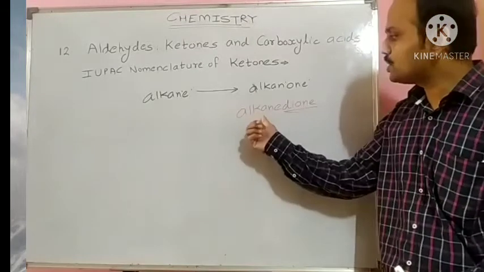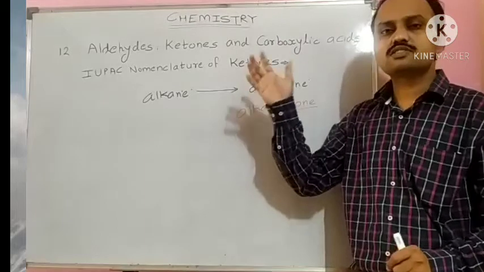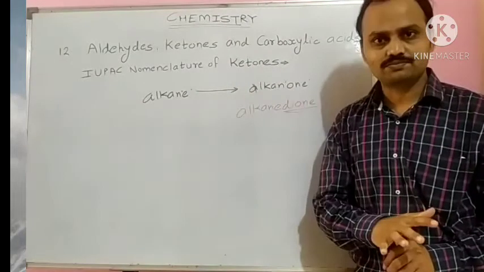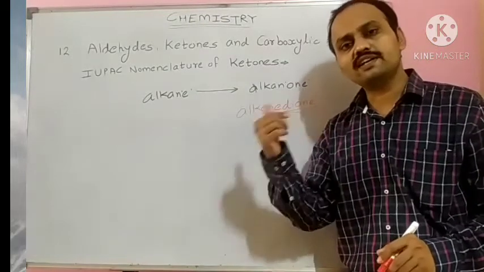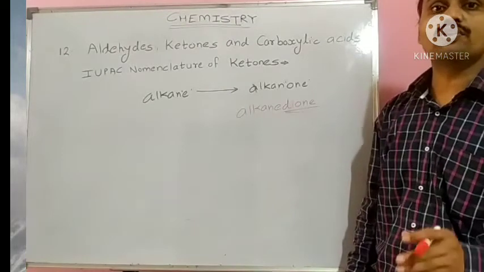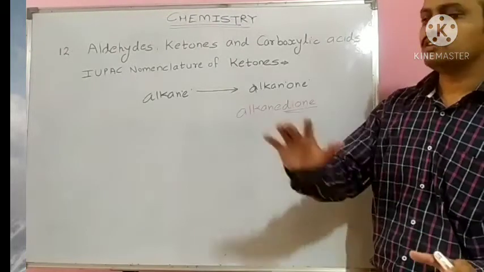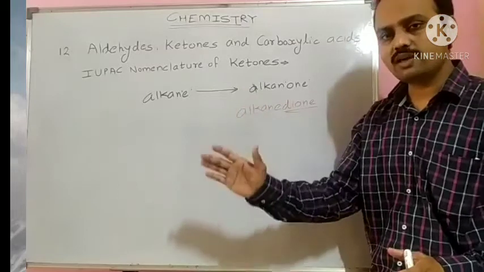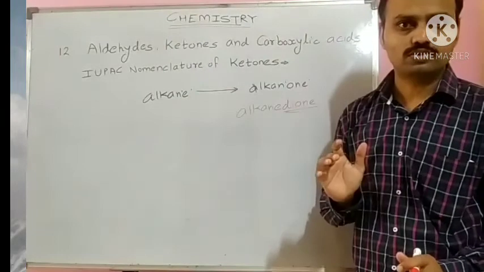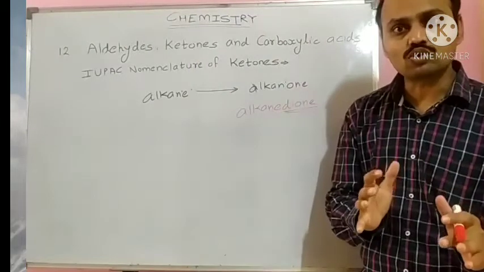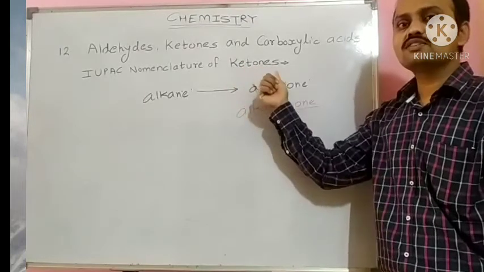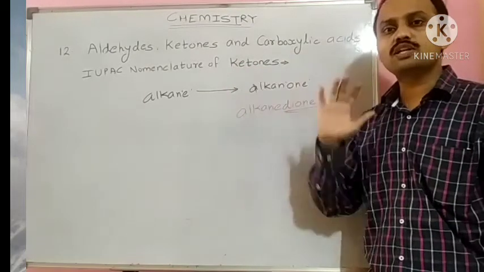Sometimes the ketone acts as a substituent and the other functional group acts as the parent. When the ketone is acting as a substituent, the prefix oxo is written, and the name will end with the suffix of the other functional group.